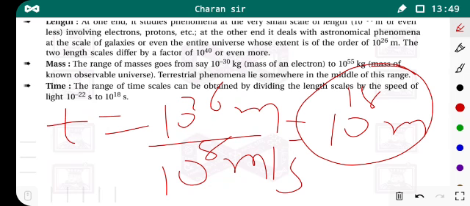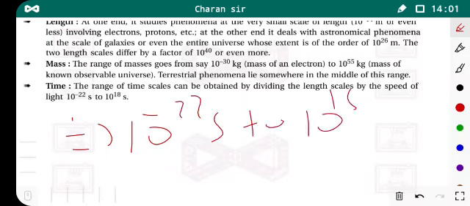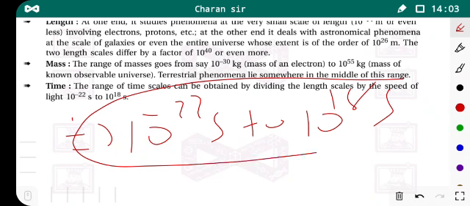Okay, so by using physics we can study the phenomena whose time lies from 10 raised to minus 22 second to 10 raised to 18 seconds. This is the MCQ question. What is the length range? What is the time range? That is, what we can study by using physics.